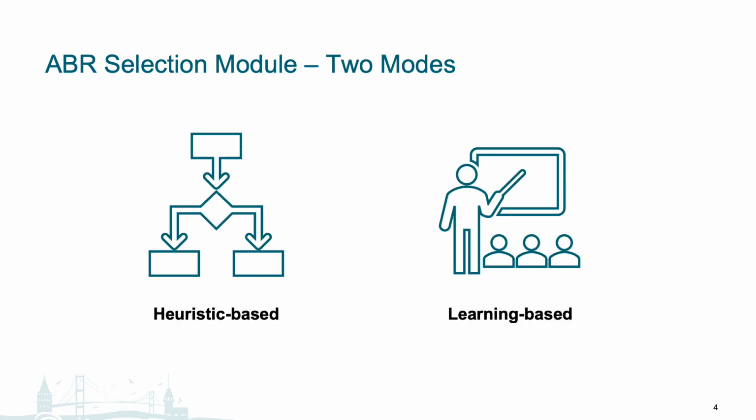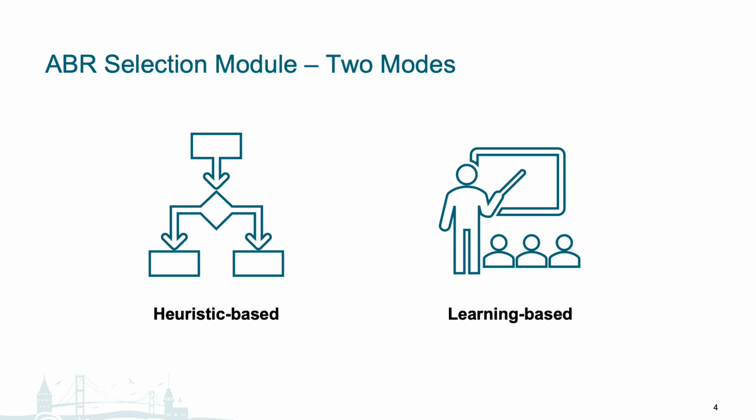Next, recall that we introduced earlier that we have 2 types of ABR algorithms. They are heuristic-based and learning-based. We chose to implement each of these 2 because they are popular categories of ABR algorithms, and they come with different strengths and could perform better under different conditions. Hence, we believe they would serve as good comparisons and potentially good complements in our ABR selection module.